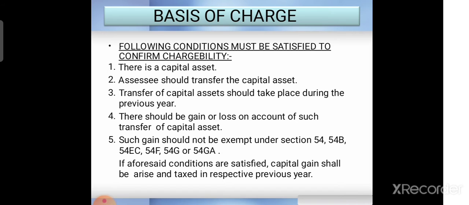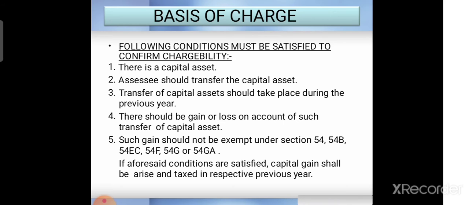Right? In the last video we studied the theoretical part of income from other sources. Today we will study capital gains. When you sell any of your capital assets or properties, and you get any gain by selling them, that gain will be called capital gains.